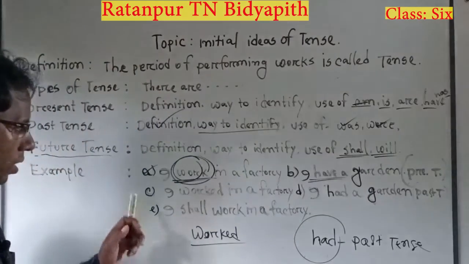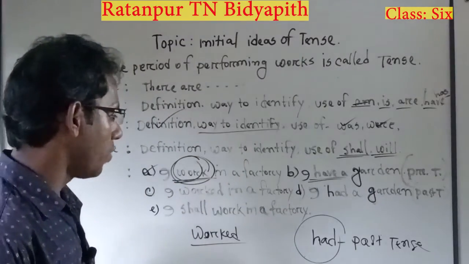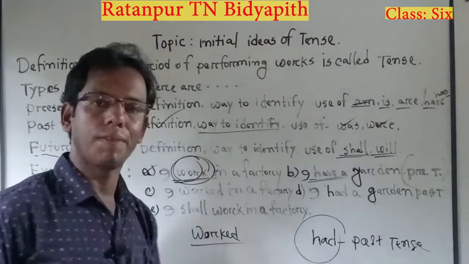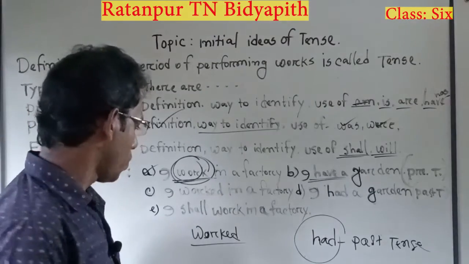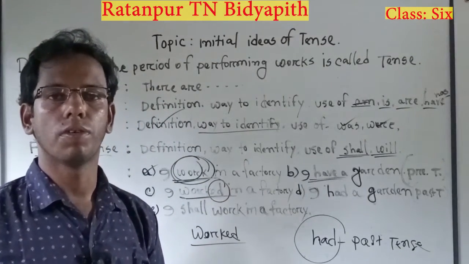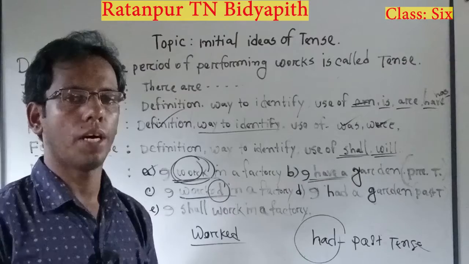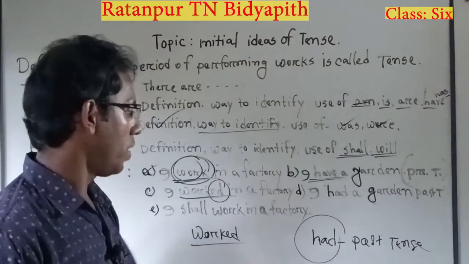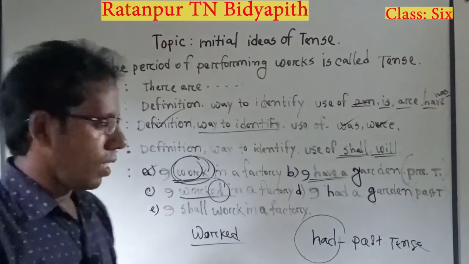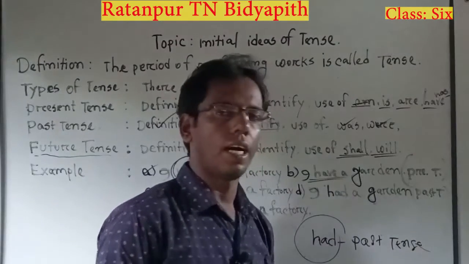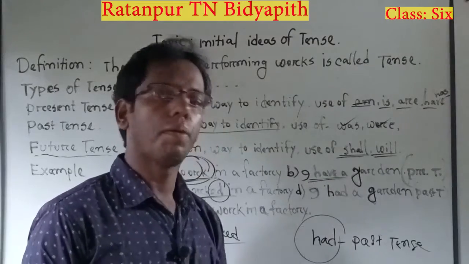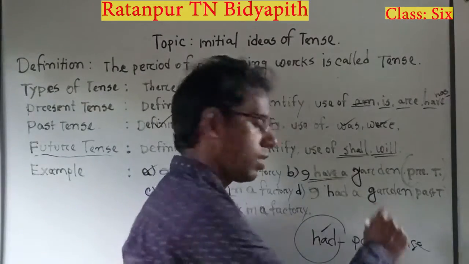Okay, now next, number C. I worked in a factory. I told you before about the present tense and past tense of work. Here I have used work plus ed, the V2, the past form of the main verb. So this is obviously a sentence of past tense. Another example: I had a garden. I have a garden is present tense, and I had a garden is past tense. Had is used in past tense, as I told you.